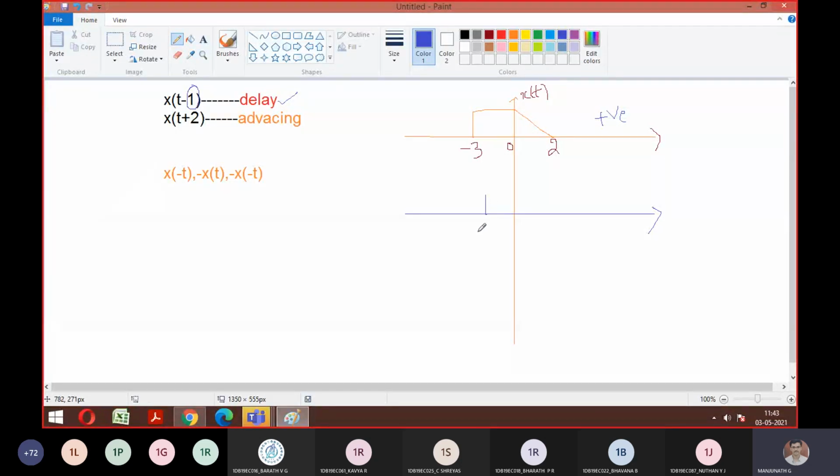Okay. So delay of 1 bit shift means everything will happen with 1 bit delay now. So this point will end here and this will end at 3. This was 0, right? So this position has been moved by 1 bit. If you redraw the diagram, it will come back like this only. So is it your x of t minus 1? Agree?